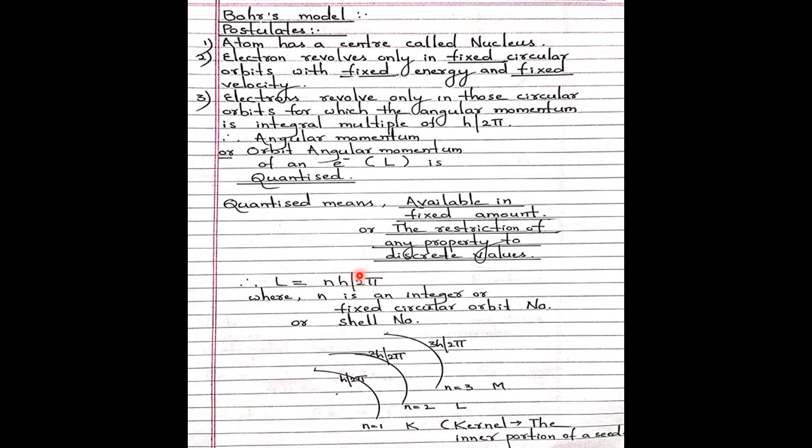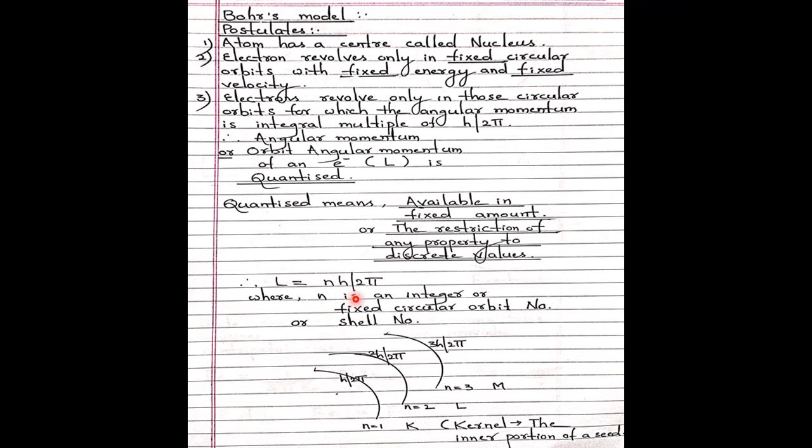So what is n here? n is an integer. That means the electron will be either in 1 h upon 2 pi, or 2 h upon 2 pi, or 3 h upon 2 pi, or 10 h upon 2 pi, and so on. The electron will never be in 3 by 2 h upon 2 pi, or 1 by 2 h upon 2 pi, or 4 by 3 h upon 2 pi.